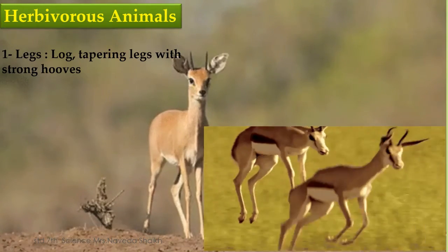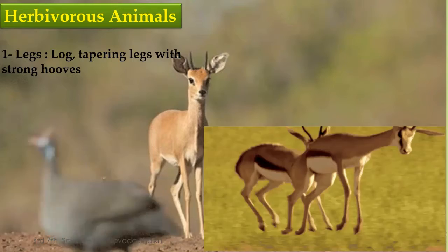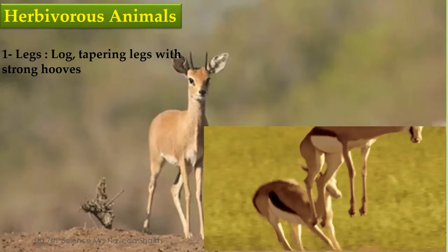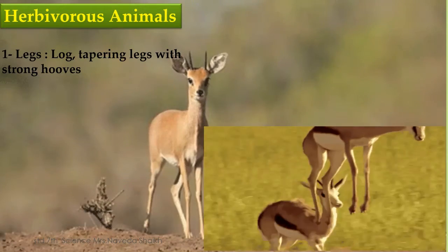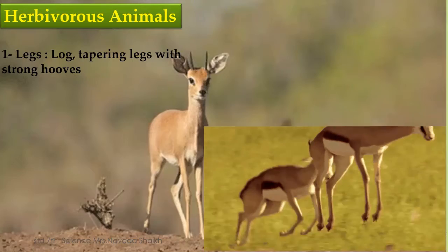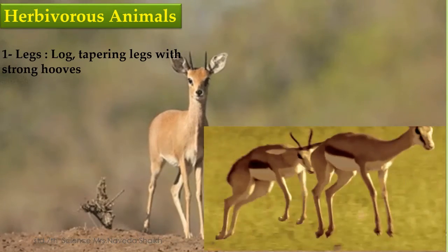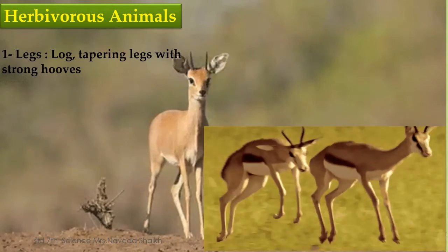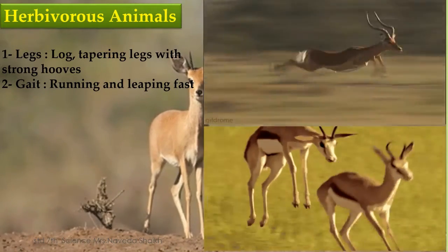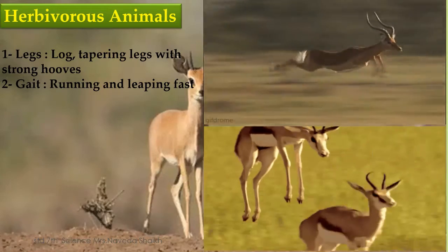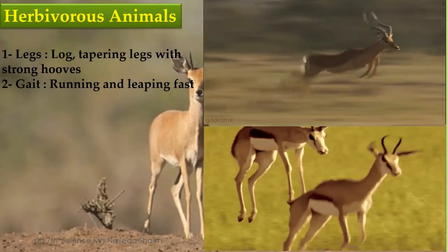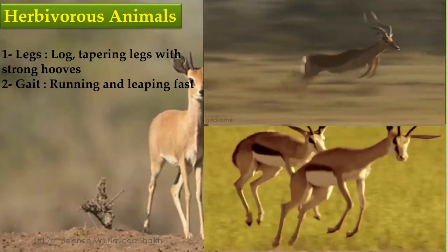Right. Everybody wants to be happy and live a longer life. The same way the herbivorous animals also want that. So they have adapted their body in such a way that their legs are long and tapering, meaning they are not very thick. Their legs are thin. Next, they run very fast. How do they move? Running and leaping fast. Here you can see both running and leaping. How beautiful they look, right?